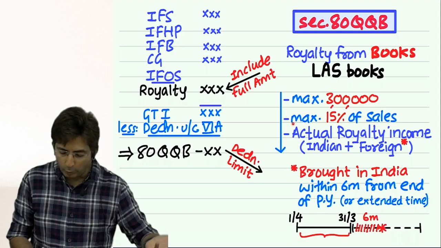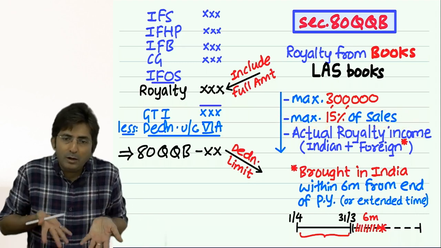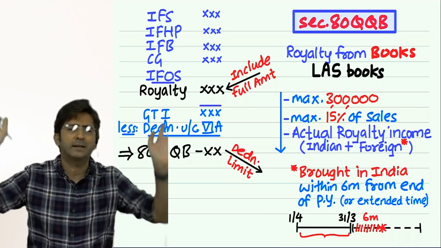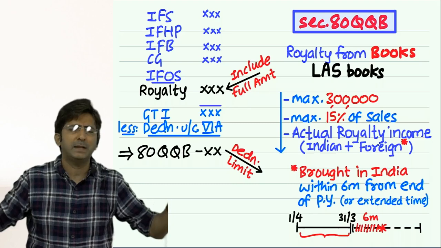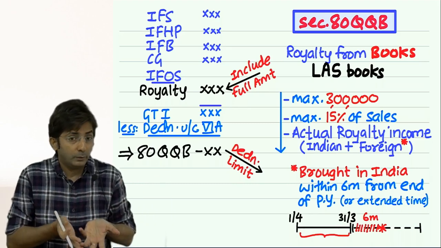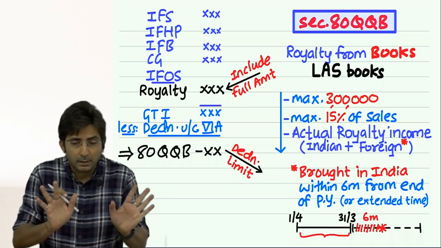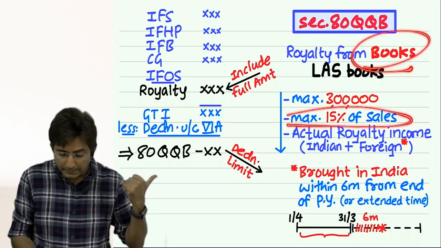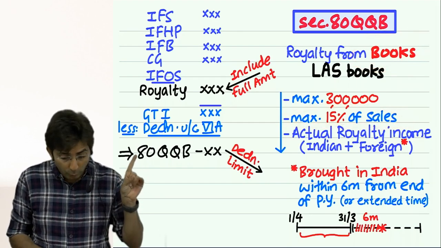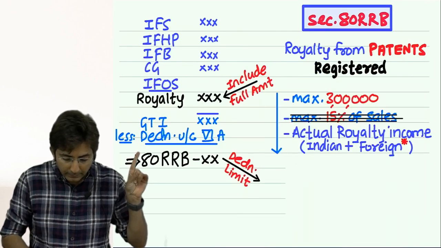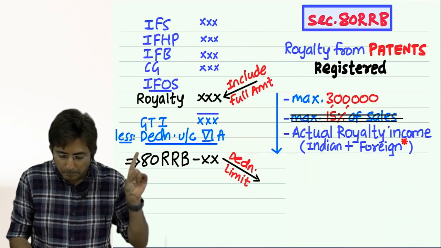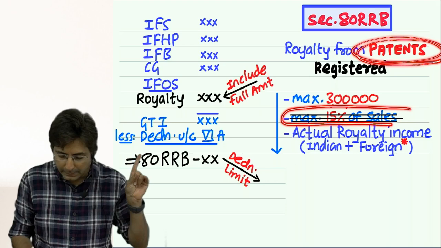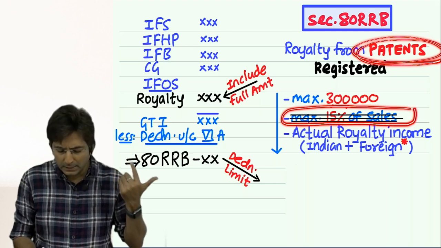In books, this is a very common culture. In fact, I get royalty like this only. My publisher is trying to sell my books across India. Whatever sale takes place, I get some percentage of that. So getting a percentage of sale is a culture in books. That's why in books royalty, this thing is there in the formula. But look at the next slide. In this patents royalty, we don't have this 15% of sale thing. So just skip that.